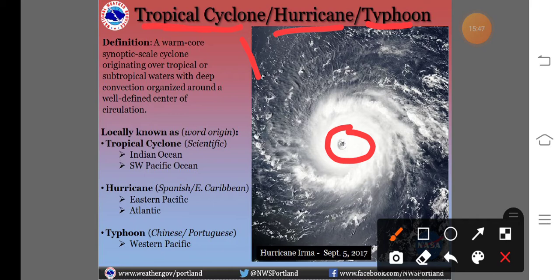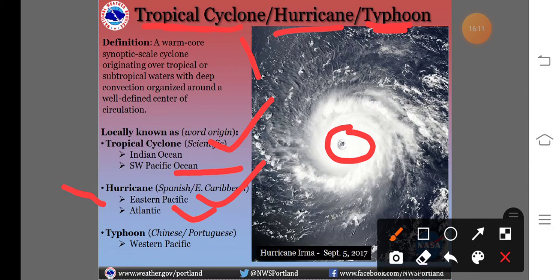In the case of India and the southwest Pacific Ocean, it is known as a tropical cyclone. And if the cyclone originates or develops in the eastern Pacific and Atlantic region, it is known as a hurricane.